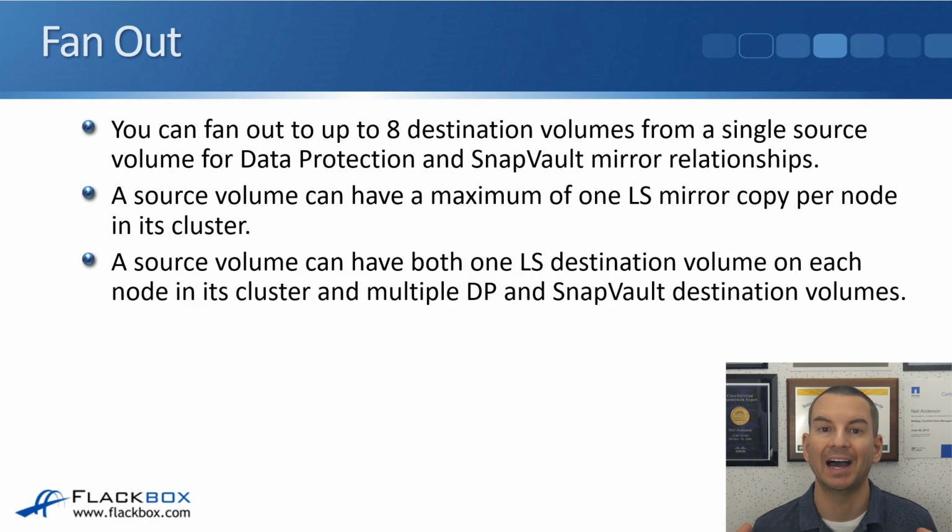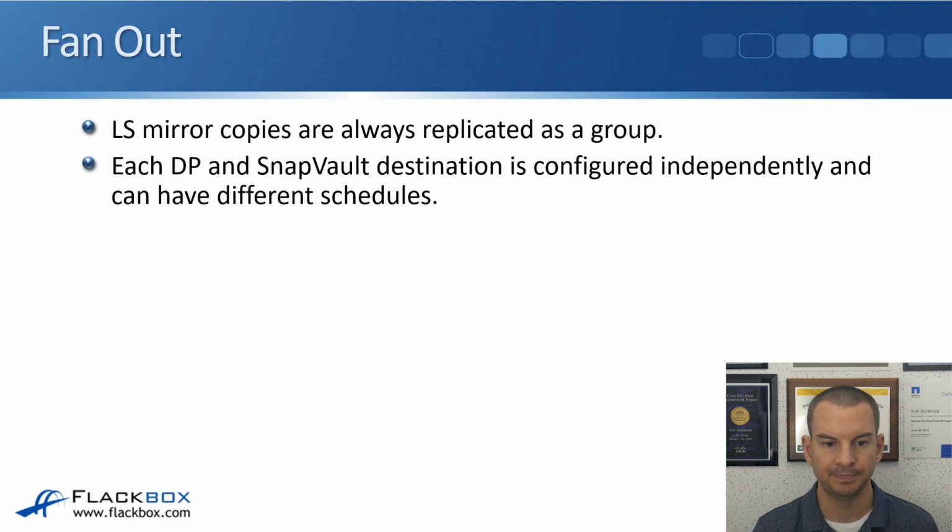Okay, next up, looking at fan out. You can fan out to up to 8 destination volumes from a single source volume for data protection and SnapVault mirror relationships. A source volume can have a maximum of 1 load sharing mirror copy per node in its cluster. You would never want to have more than 1 copy per node anyway, so that's really not a limitation. And a source volume can have both 1 load sharing destination volume on each node in its cluster and multiple data protection and SnapVault destination volumes.